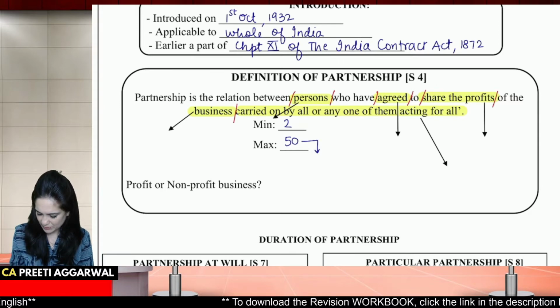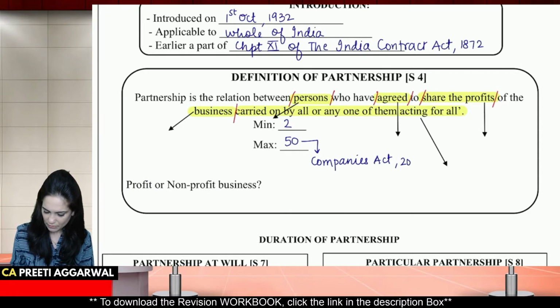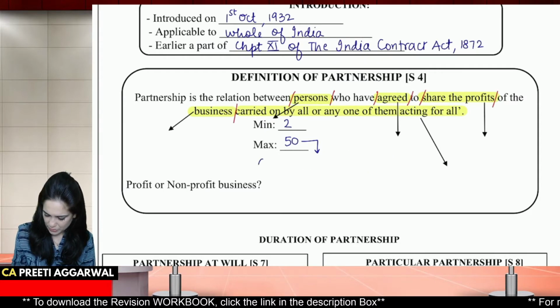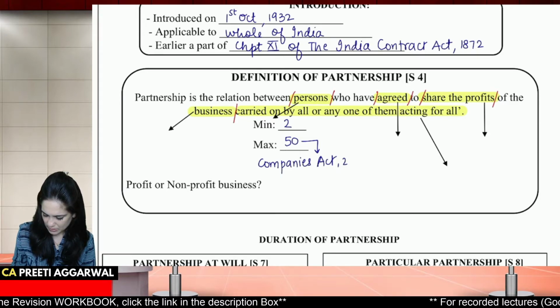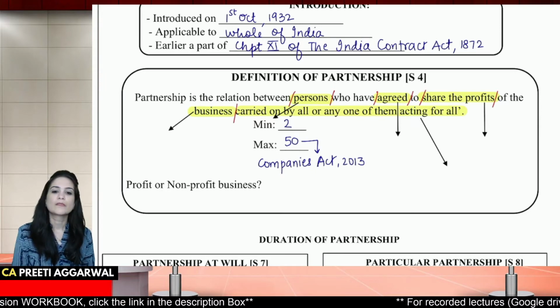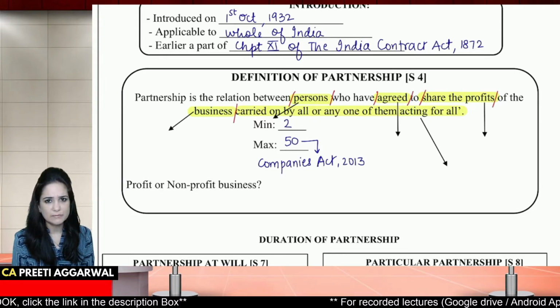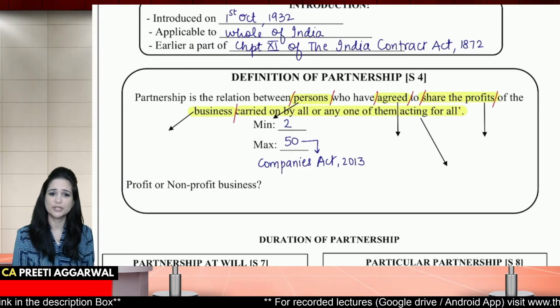This maximum limit is given in the Companies Act. According to the Companies Act 2013, maximum we can have 50 partners. So you can have maximum 50 partners. What if I have more than 50? Then you need to register yourself as a company. You cannot function as a partnership.